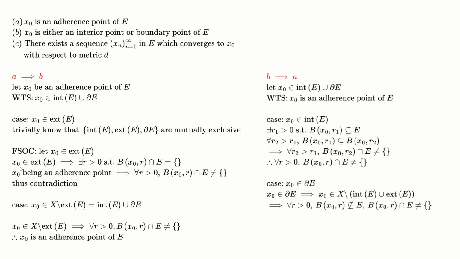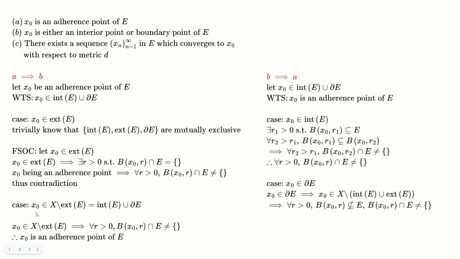Since x naught is in the exterior of E, this implies there exists r greater than 0 such that the ball of x naught comma r intersected with E is equal to the empty set. But x naught being an adherent point implies that for all r greater than 0, the ball of x naught comma r intersected with E is not equal to the empty set. Thus there's a contradiction here, and so this can't happen.